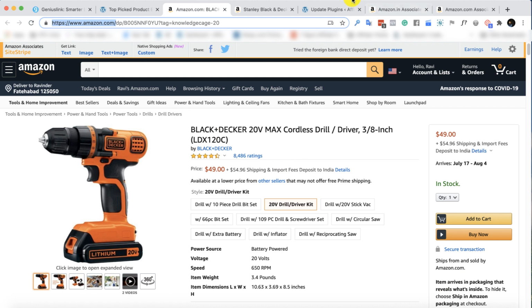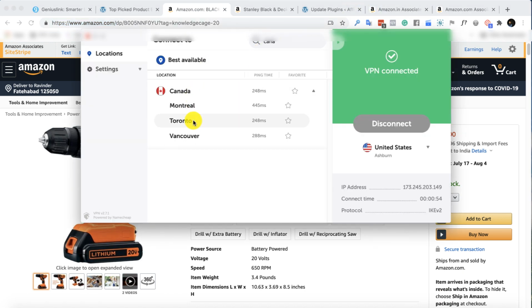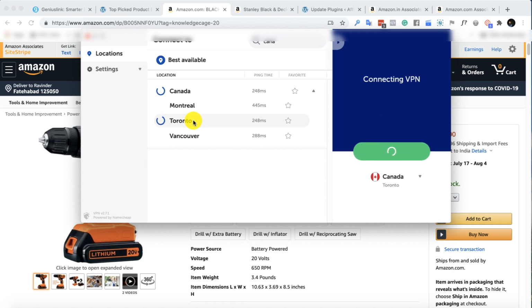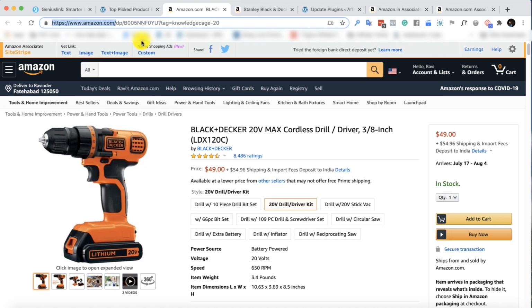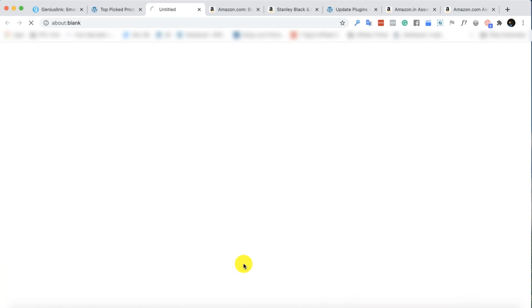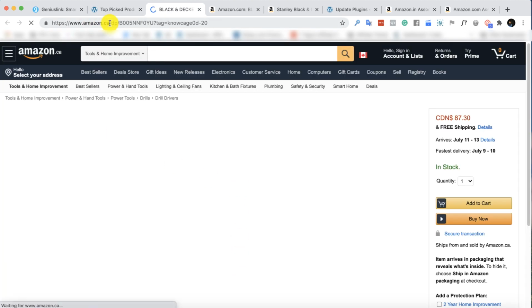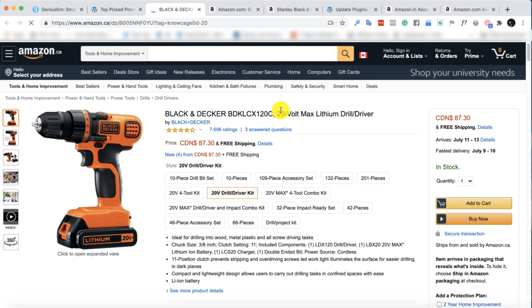And let's change the IP address to Canada. I'll go there and say Canada, and let's pick Toronto. So now I am switching my IP address to Toronto. Now you can see that my IP address is in Toronto. Now I will go back to the site and reload it. Now someone from Canada is clicking on your affiliate link. So this is your affiliate link. Let's click on that. Now if someone from Canada clicks on that link, he would land on Amazon.ca, which is Amazon Canada, right? This is amazing. This is unbelievable. This is magic, seriously.